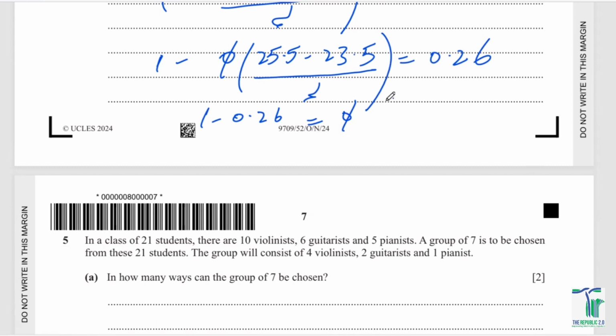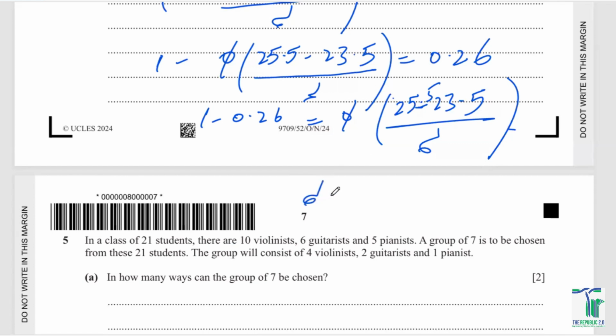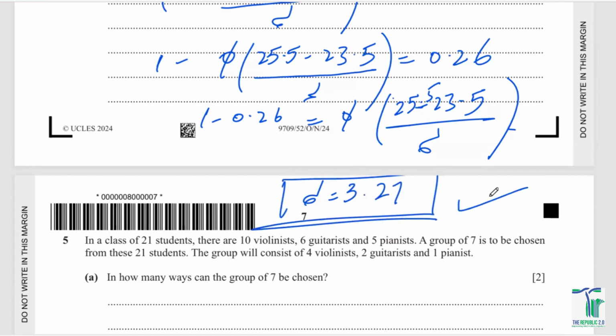तो sigma of 25.5 minus 23.4 divided by sigma, right? अब जो भी इसका आंसर आता है, you just need to look at the table. Sigma inverse जो भी, मतलब 1 minus 0.26 is something like 0.74. Sigma inverse देखें 0.74, and then just solve that linear equation. At the end of the day, you should be having standard deviation as 3.27. So that is how we're going to do this question.